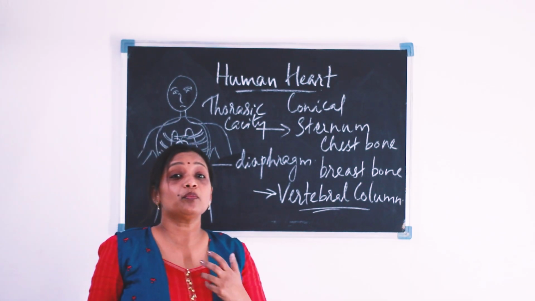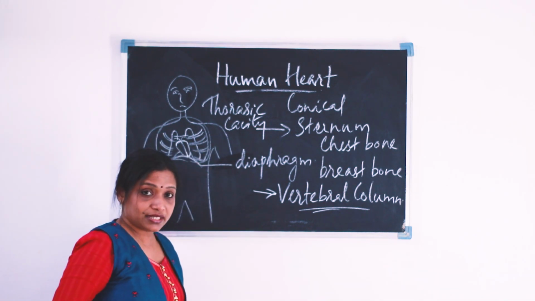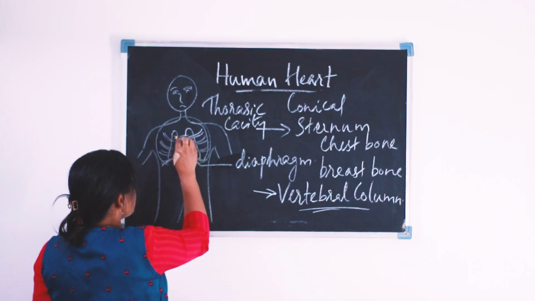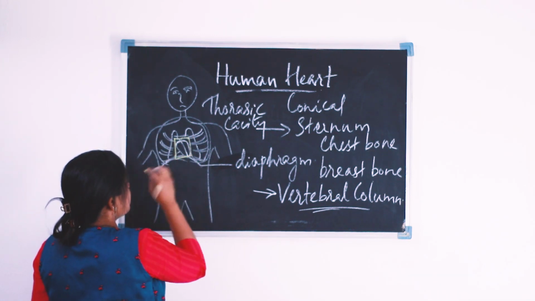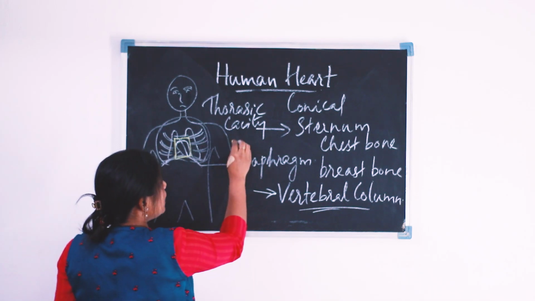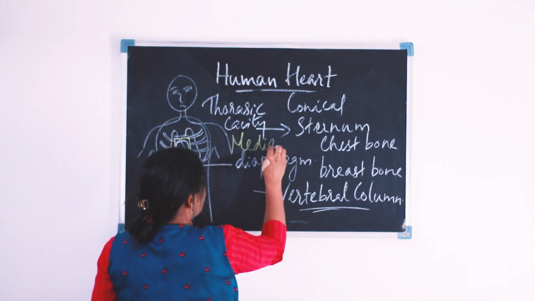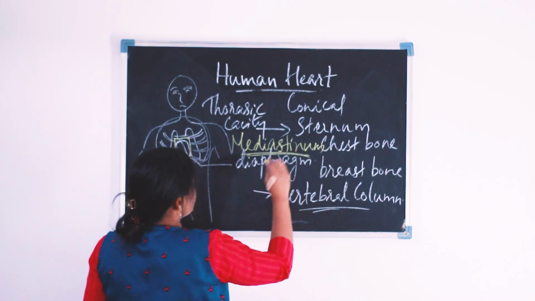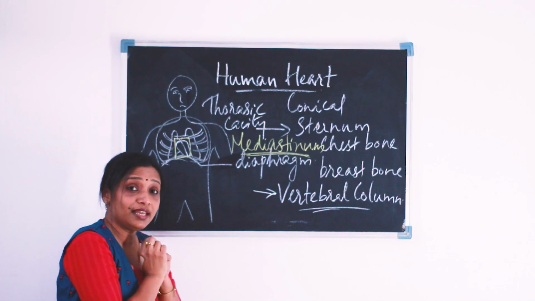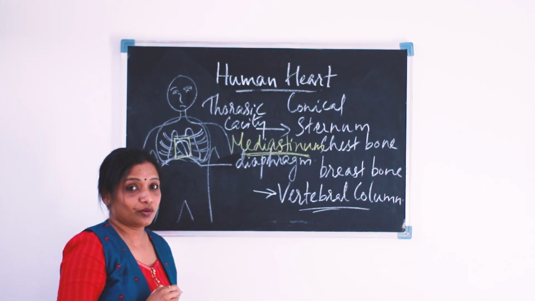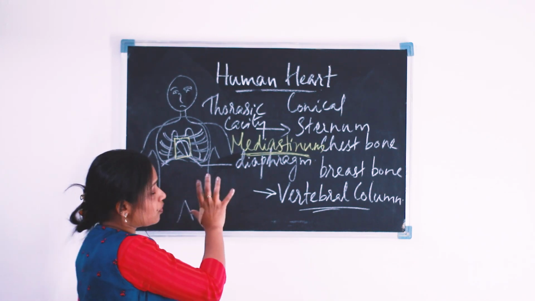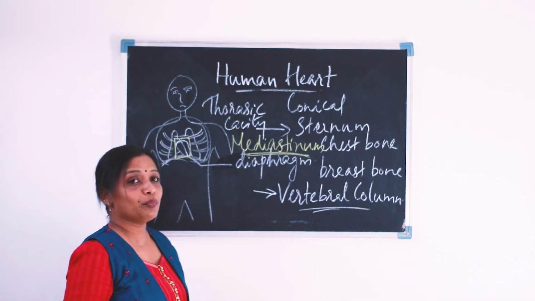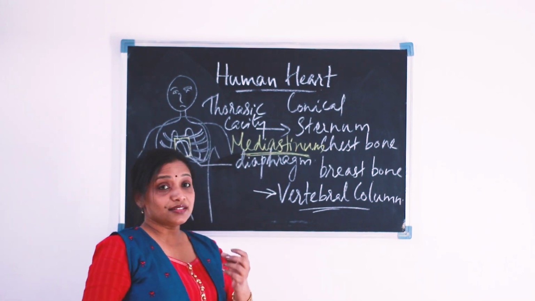And again, one more point is there. In the thoracic cavity, this particular portion where the heart is located is known as the mediastinum. That is in between the two lungs. I hope now the location of the heart is clear. And the size of the heart is what I have mentioned earlier.